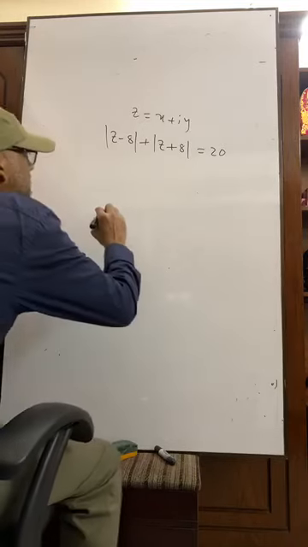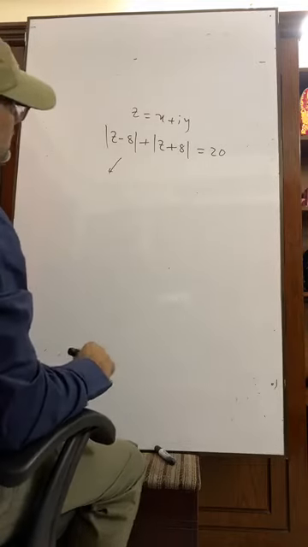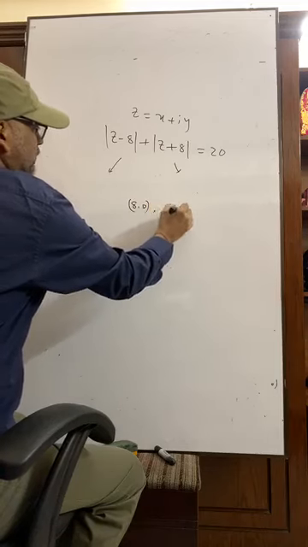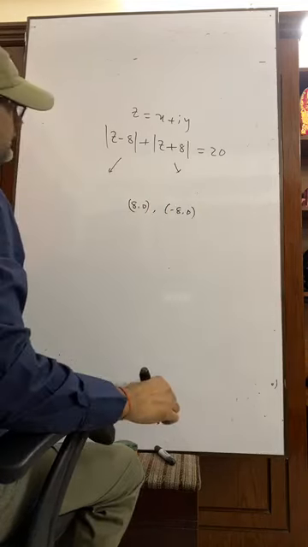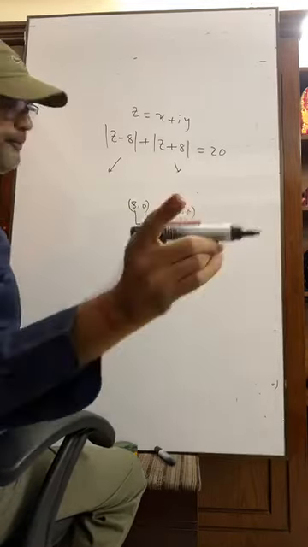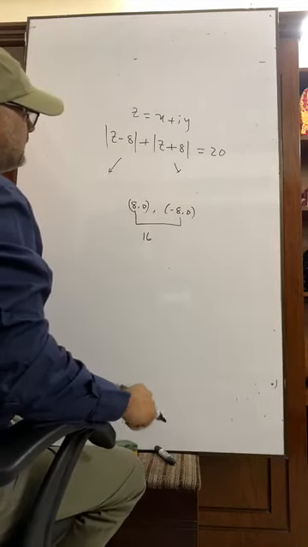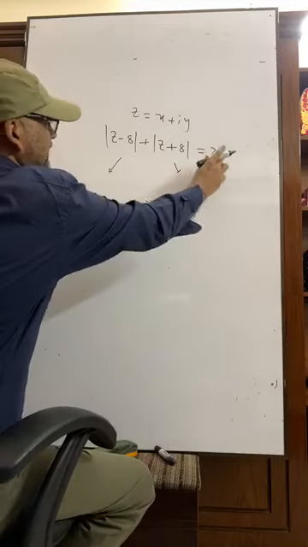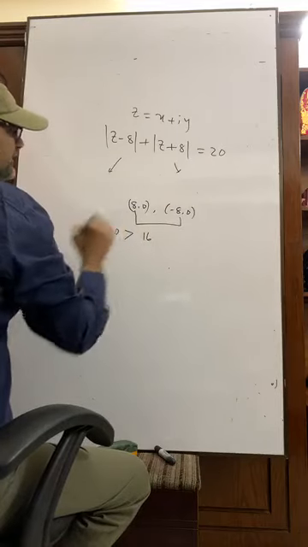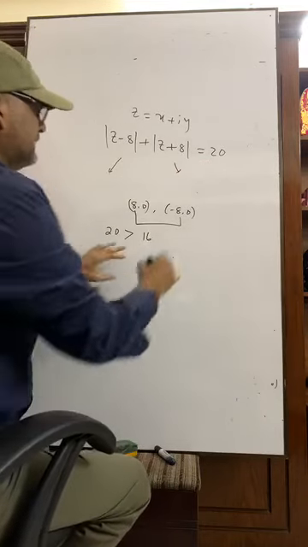Okay. It is actually two points here. One of them is (8, 0) and the other one is (−8, 0), right? So the distance between these two points is 16. Okay? If this 20 is greater than 16, then it's an ellipse.